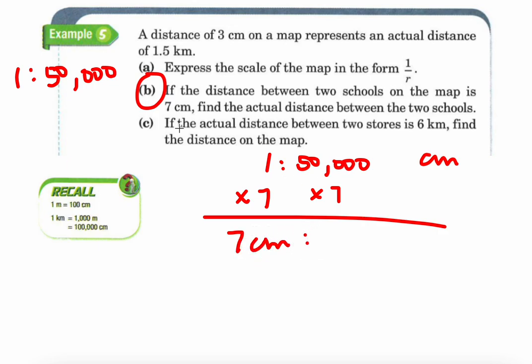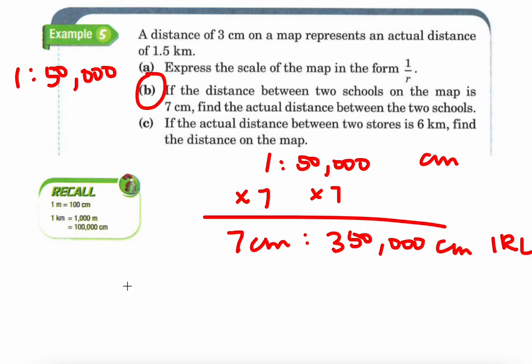7 centimeters on my map corresponds to 350,000 centimeters IRL, in real life, okay? So they want to know the actual distance between those 2 schools. That would be 350,000 centimeters. I could keep it like that, but nobody actually measures distance between 2 schools with centimeters, right? No one's going to be like, oh, it's 350,000 centimeters away. No, they're going to want it in kilometers so that it makes more sense. So that's just the missing last step we have to take, okay?